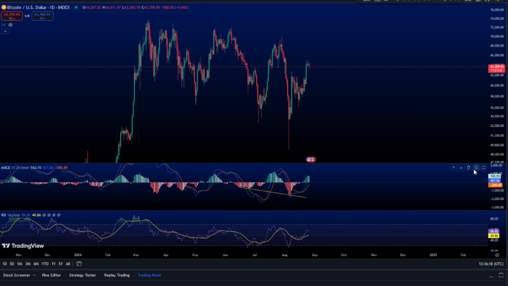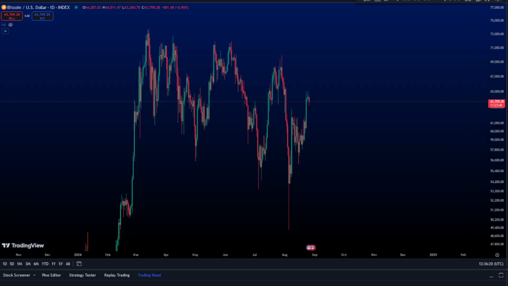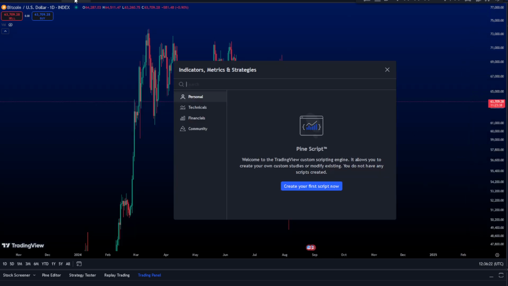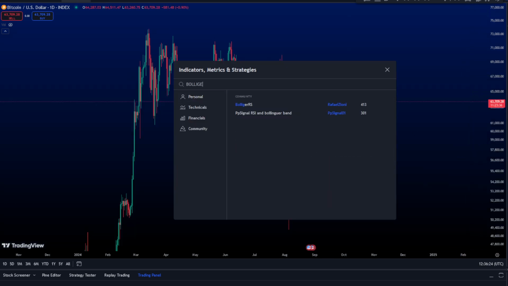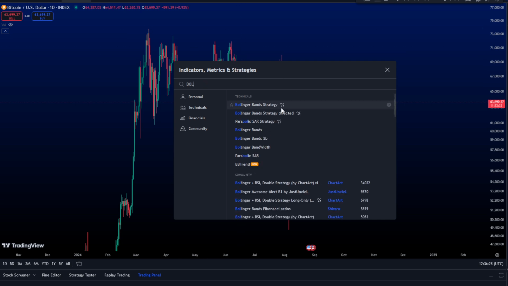One more thing I would like to show is Bollinger Bands, which is a nice indicator. Bollinger Bands, here we go.